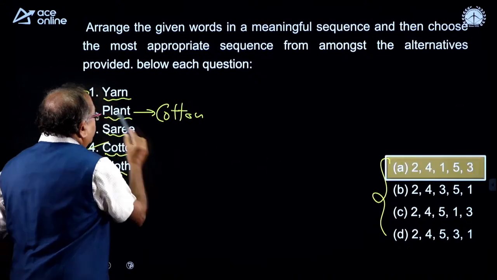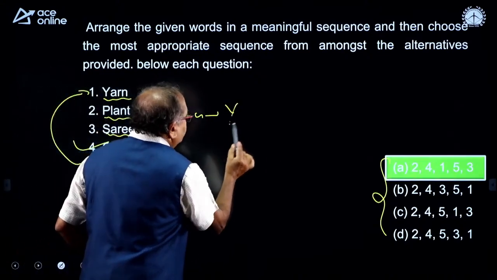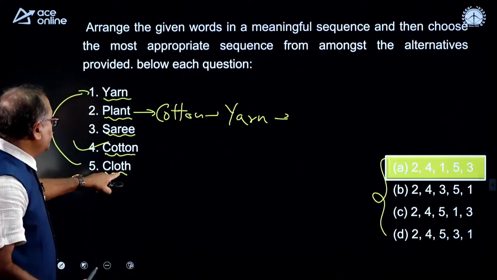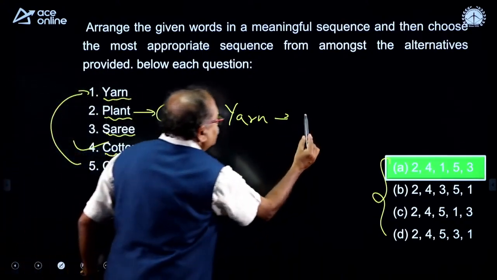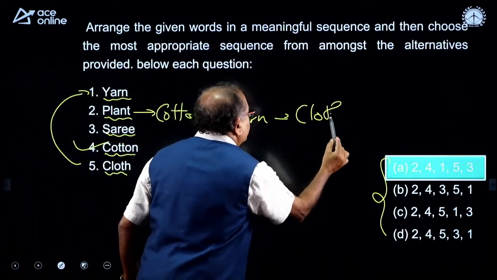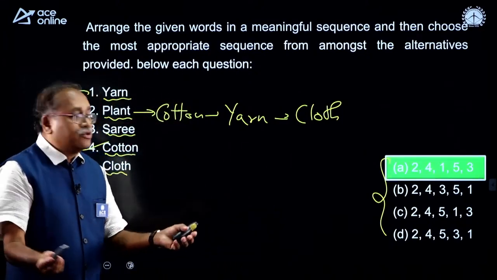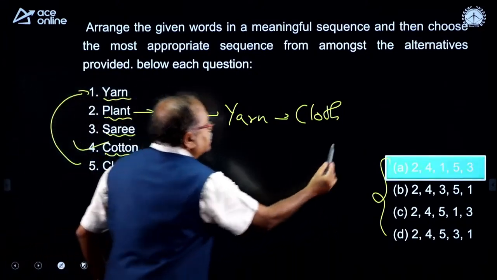You make the yarn, and from yarn what do you do? You make the cloth, from yarn, and from the cloth we make the sari or pant or shirt, whatever it is. So, here it is sari.